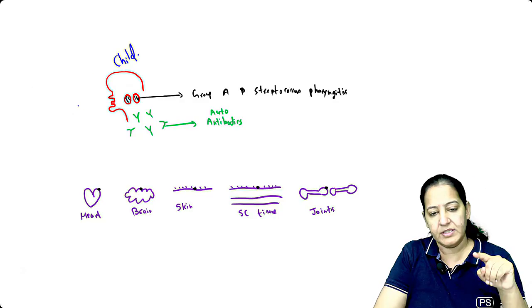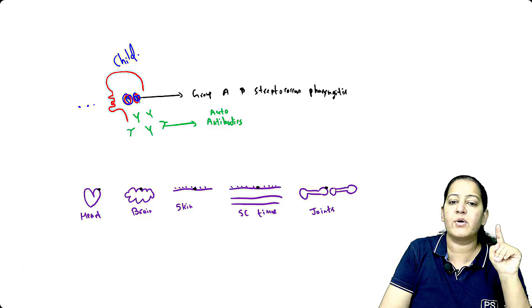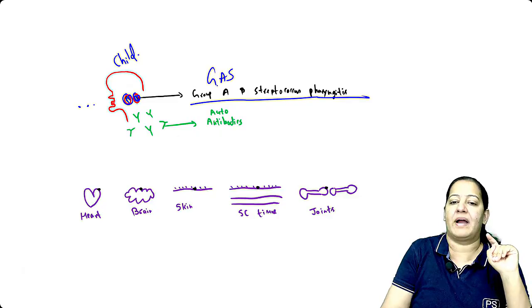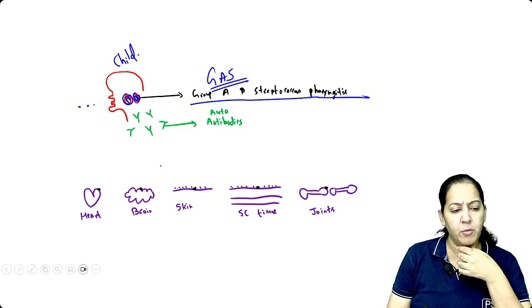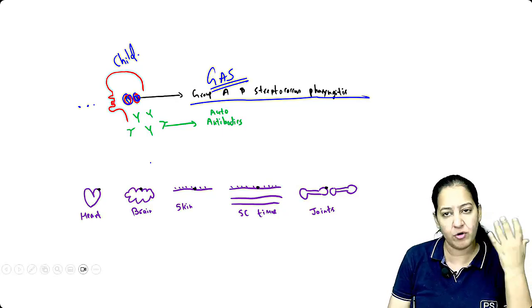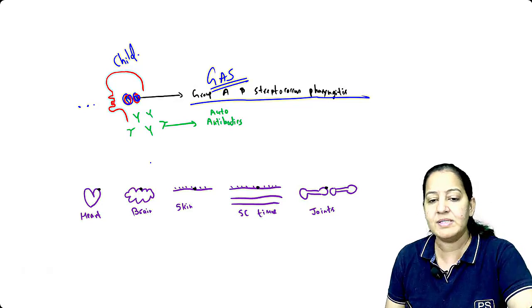Now this child is having an infection, tonsillitis. Can you see the child is having tonsillitis caused by a bacteria? The name of the bacteria is group A streptococcus, GAS bacteria. It is the most common bacteria which causes tonsillitis. So you will say, ma'am, it's very common. I also have had tonsillitis multiple times in my life. You also have tonsillitis. It's very common. So what is new in that?